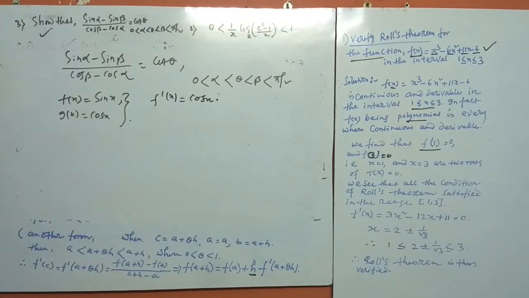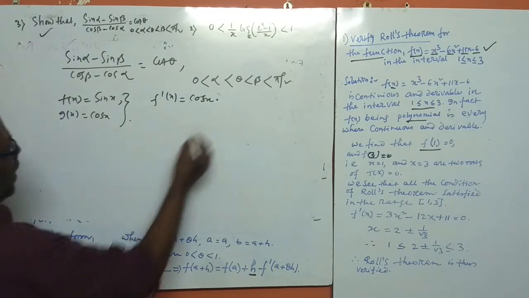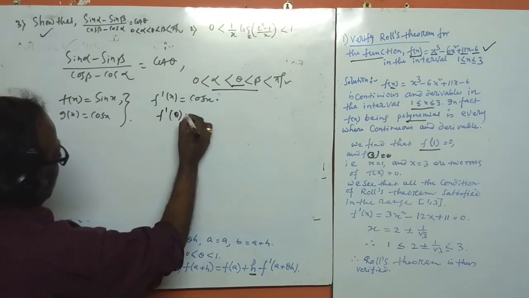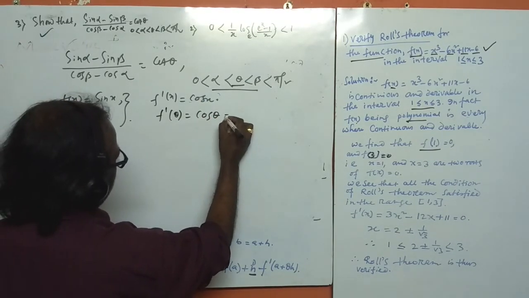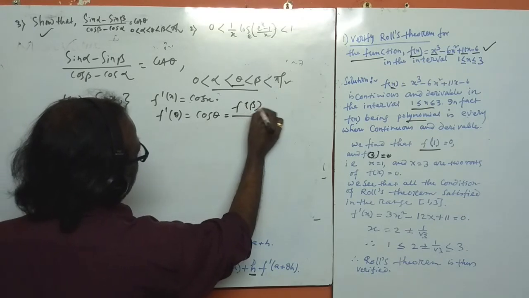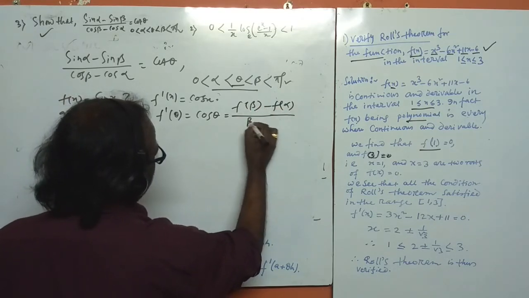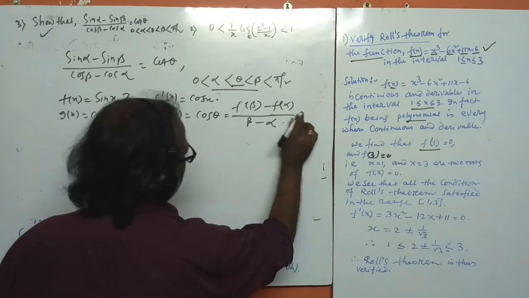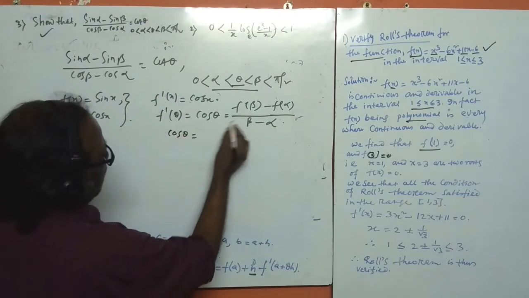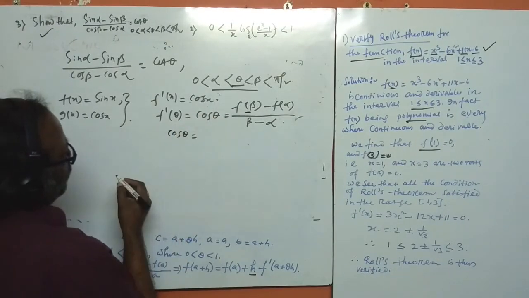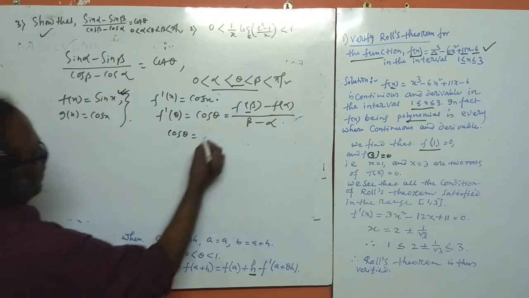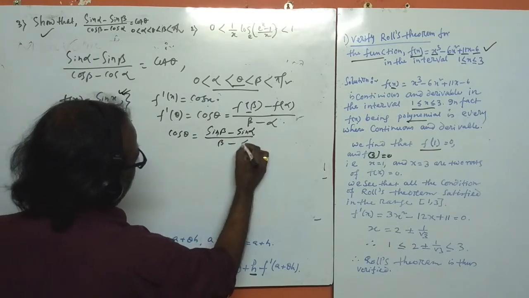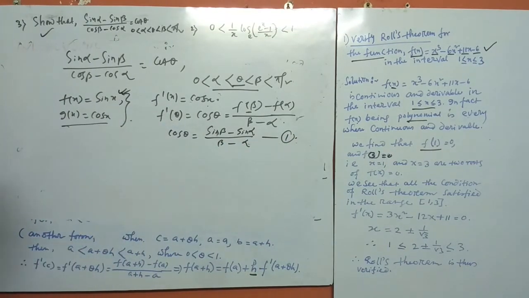Since θ lies between α and β, f'(θ) = cos θ. By Lagrange's mean value theorem, this equals (f(β) - f(α))/(β - α), so cos θ = (sin β - sin α)/(β - α). This is number 1.